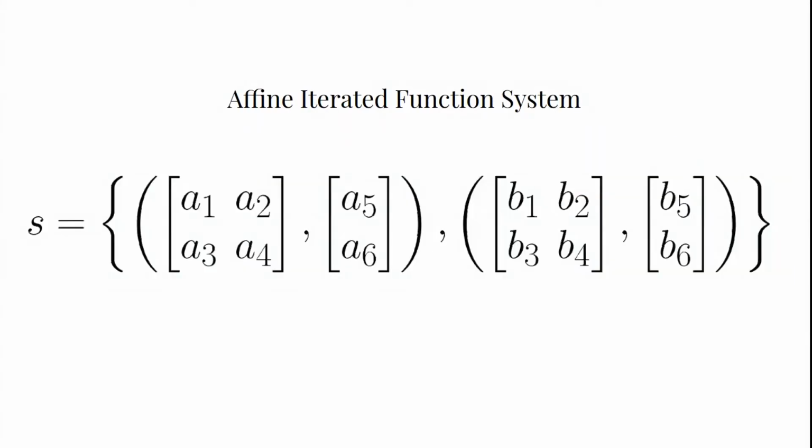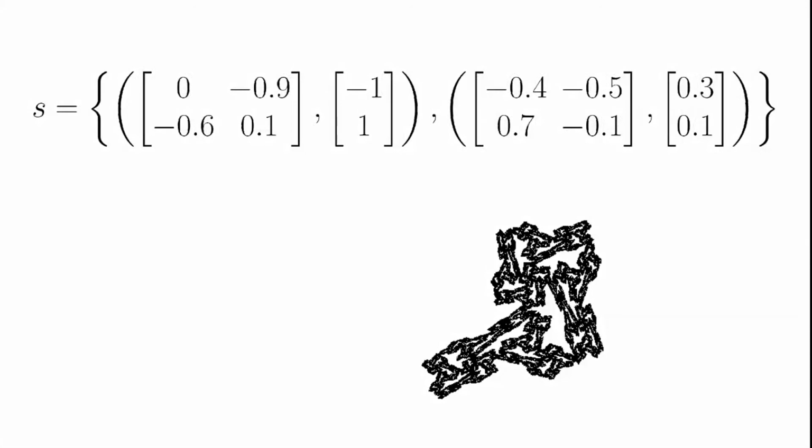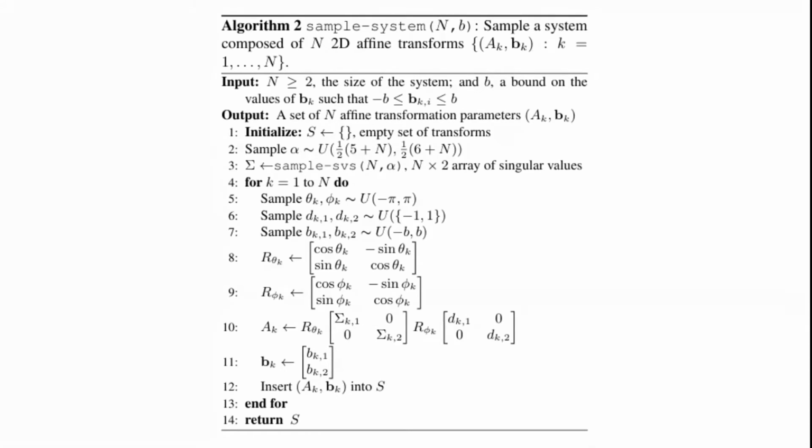A 2D affine IFS is a set of two or more affine functions, each consisting of a linear transformation matrix and a translation vector with a total of 6 parameters. These parameters determine the shape of the resulting fractal. Sampling these parameters directly is inefficient, as many of the systems will violate the contractivity requirement of an IFS, leading to divergent systems that need to be rejected. We propose an approach based on the singular value decomposition that allows us to enforce contractivity during sampling so that every sampled system is usable.